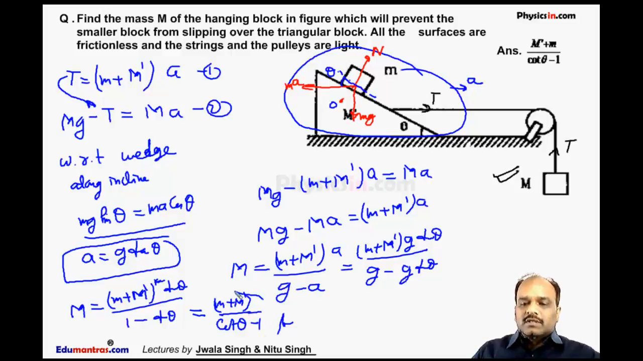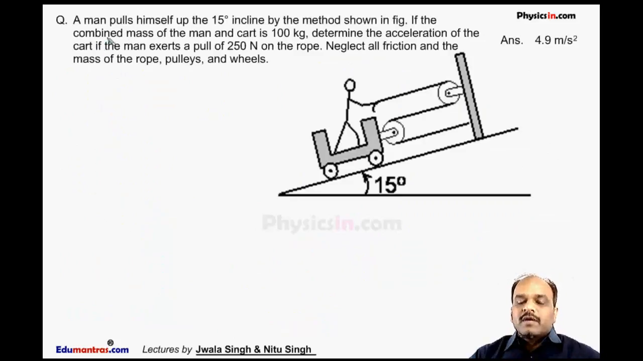This is the answer. Now this question is: a man pulled himself up an inclined plane of inclination 15 degrees by the method shown in this figure. The combined mass of this man and this cart is 100 kg.